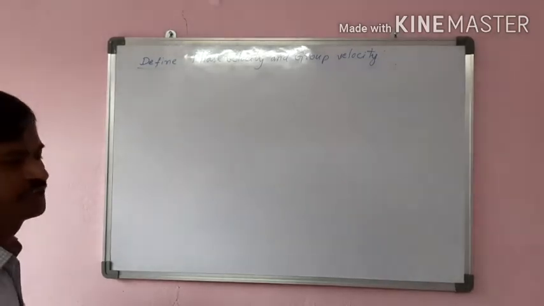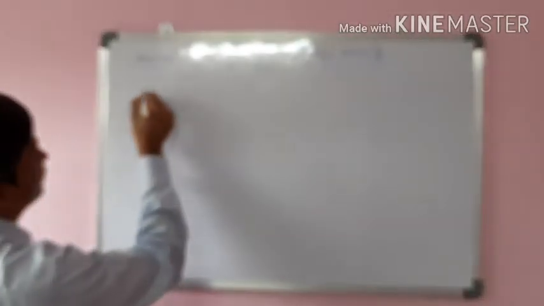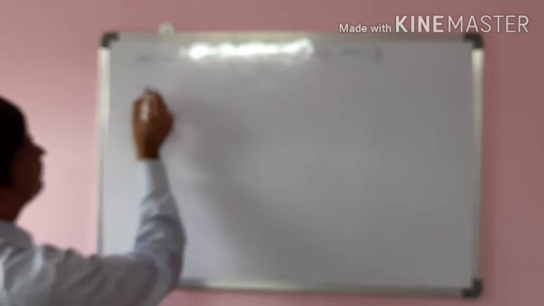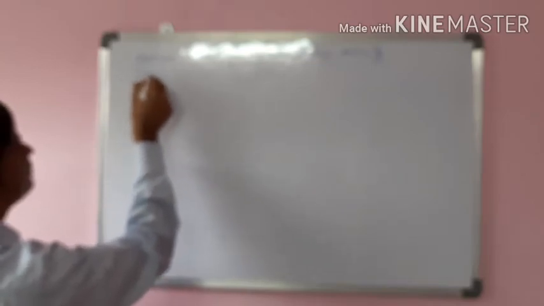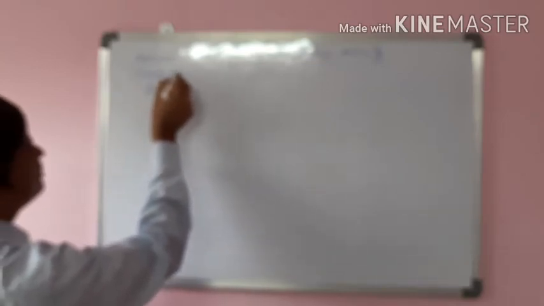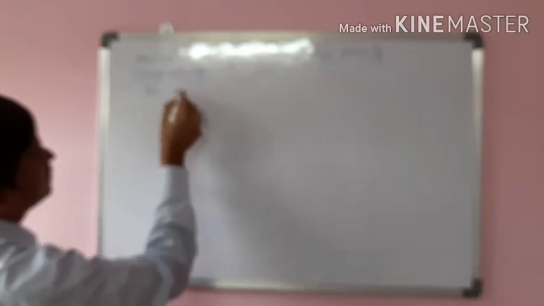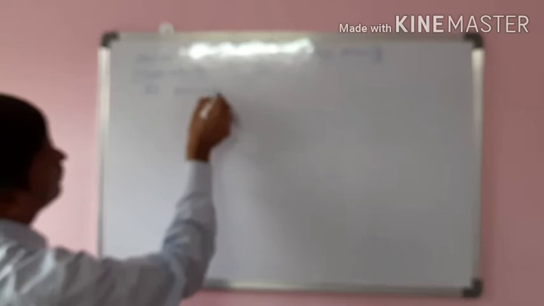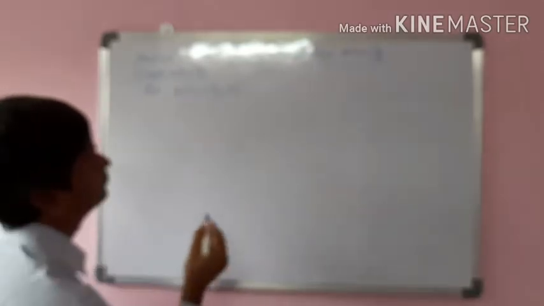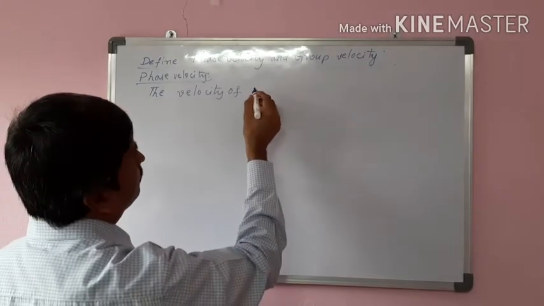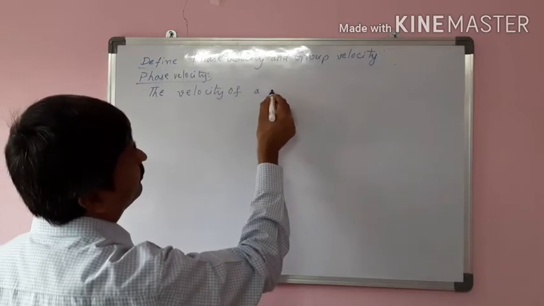See, as per the definition, I would like to define the phase velocity first. Phase velocity: the velocity of a phase of a wave.